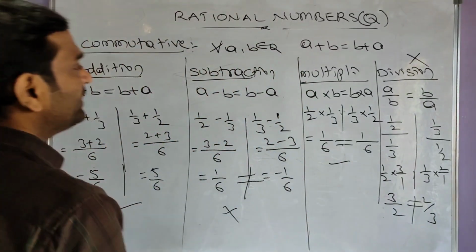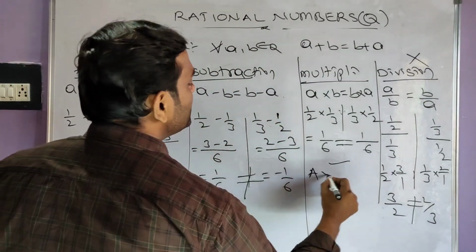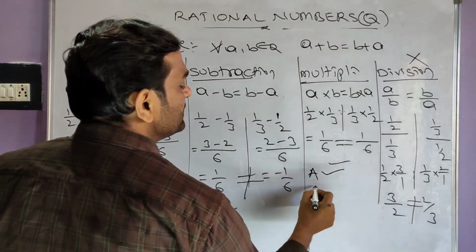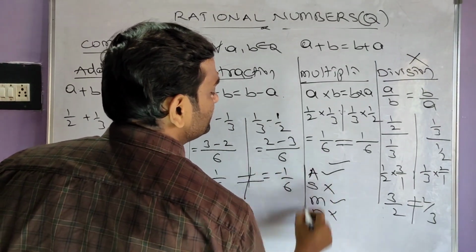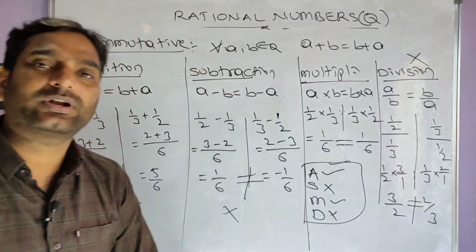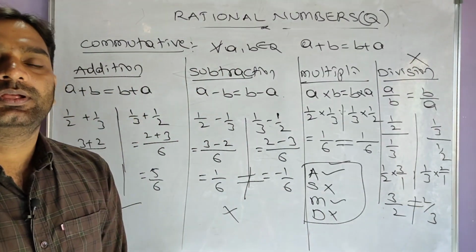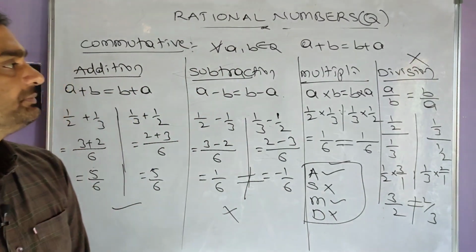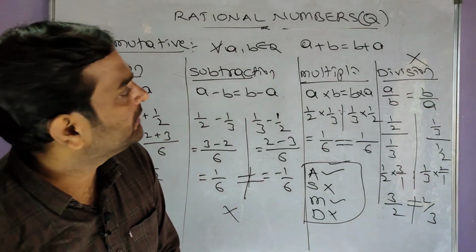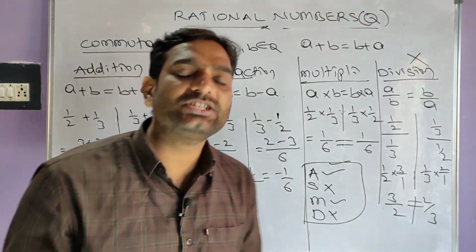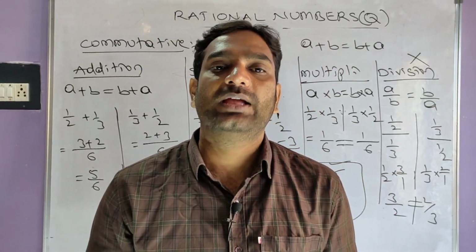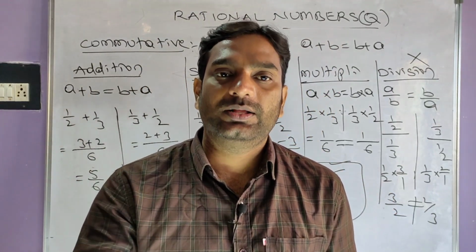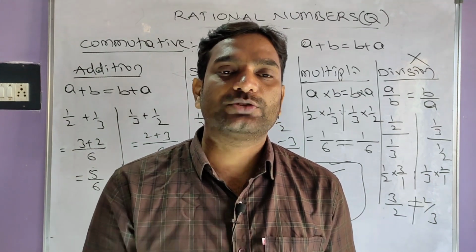Here we got: addition commutative, okay; subtraction, not; multiplication, okay; division, not. This is the commutative property. In the next session, we'll discuss associative property, identity property, inverse property and distributive property.